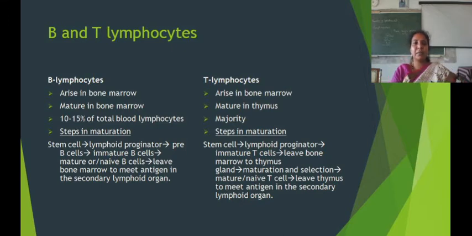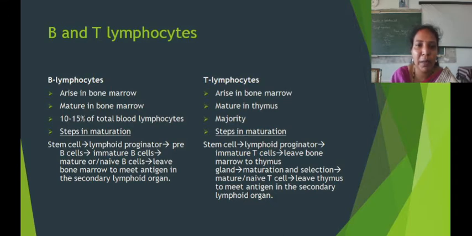Let's study about the steps in maturation of B and T lymphocytes. B lymphocytes arise from the hematopoietic stem cells, and these give rise to a lineage of cells called lymphoid progenitor. These give rise to pre-B cells or premature B cells. They develop into immature B cells.